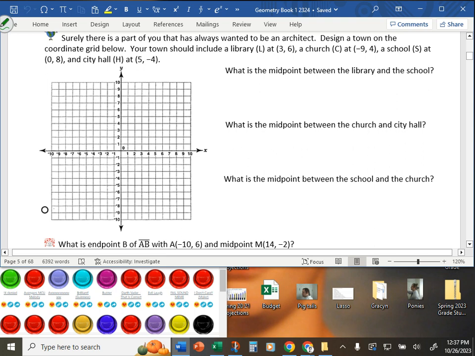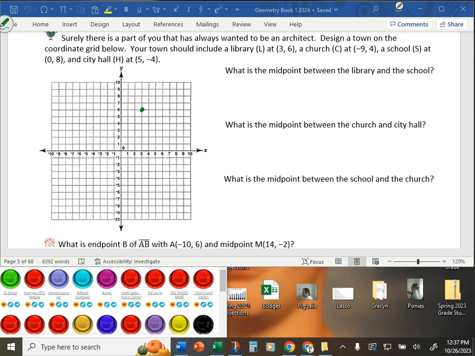So when you're done, let's see, 3, 6 is right here. That's our library. Negative 9, 4 is here. There's our church. Our school's at 0, 8. And City Hall's at 5, negative 4 down here. So if you connect all these with segments, nice little quadrilateral there.